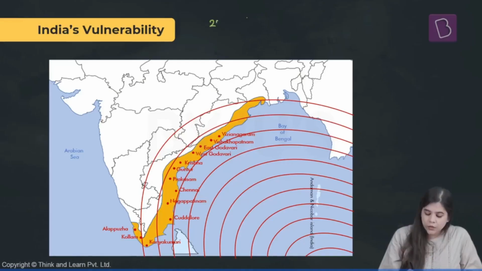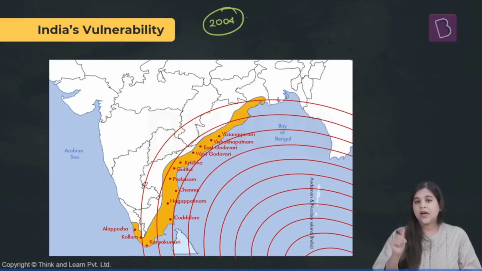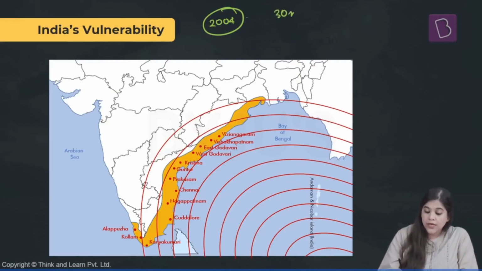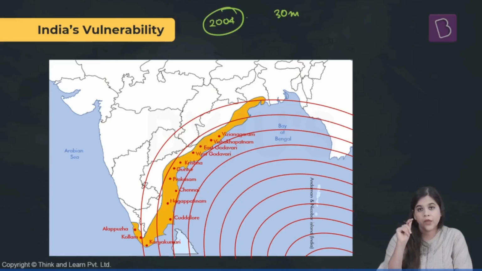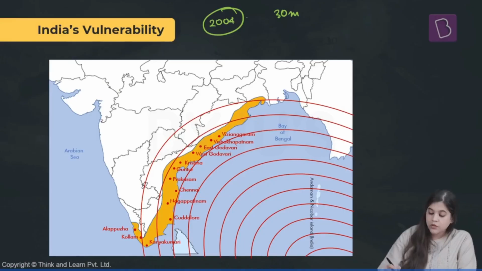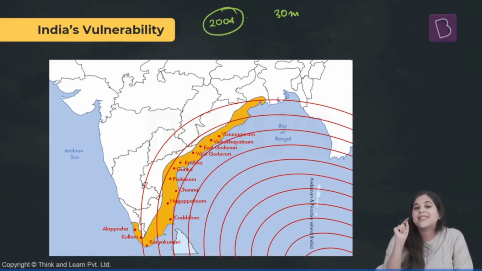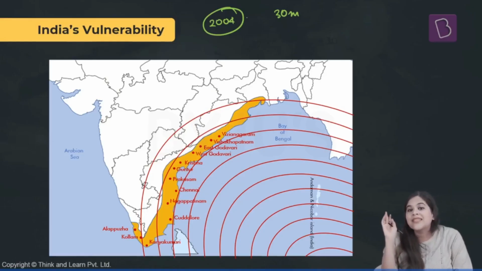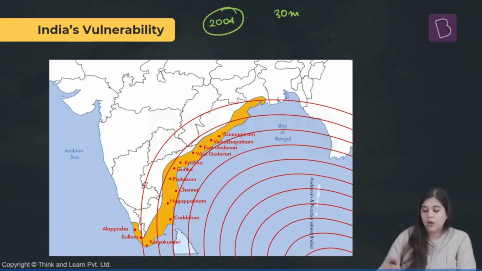We know that in the year 2004, India was hit by almost a 30-meter tall tsunami on its eastern coast. So the eastern coast of India is highly susceptible towards tsunami. Why? Because the tsunamis that are generated in the Pacific Ocean area can reach the eastern coast of India.